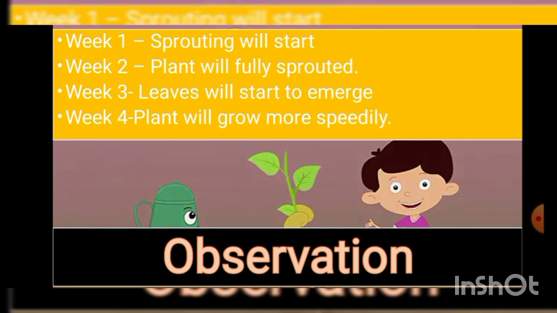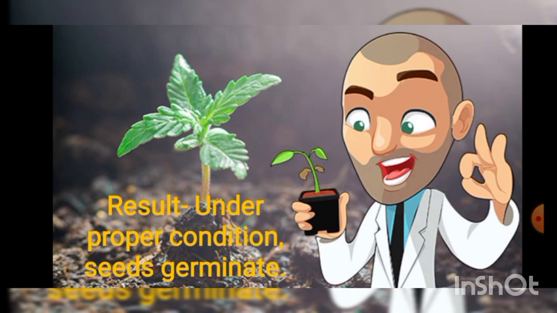And by week 4, the plant will grow more speedily. So, what we can conclude, or what result we will get after doing the experiment, is that under proper conditions seeds germinate.